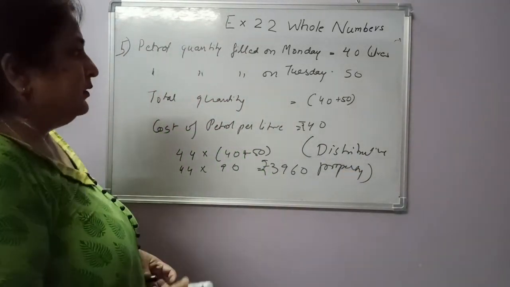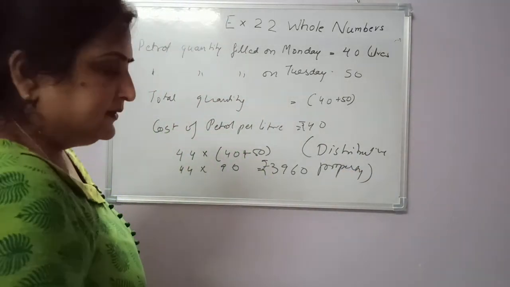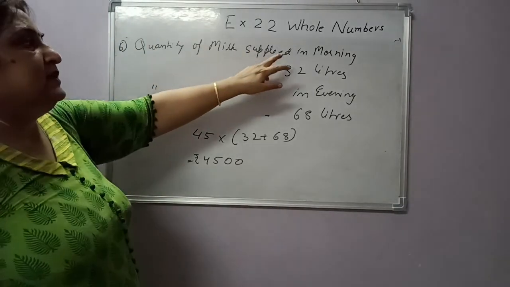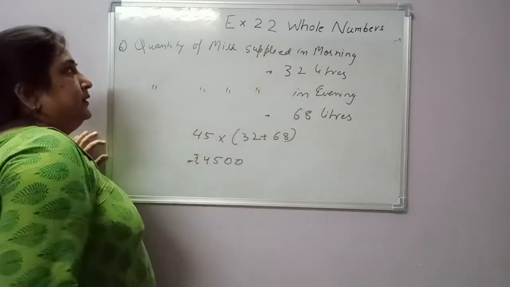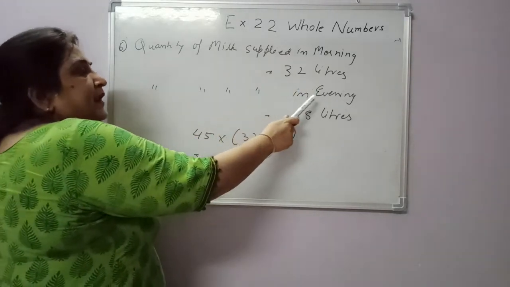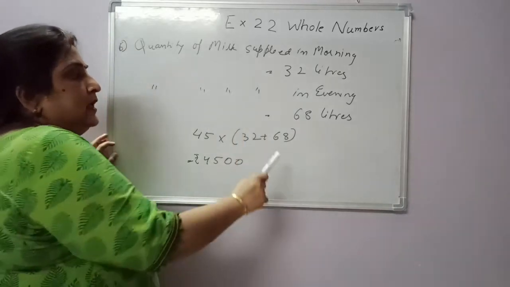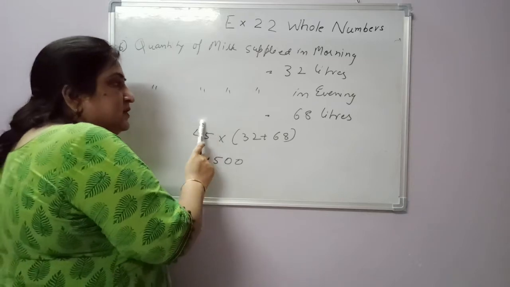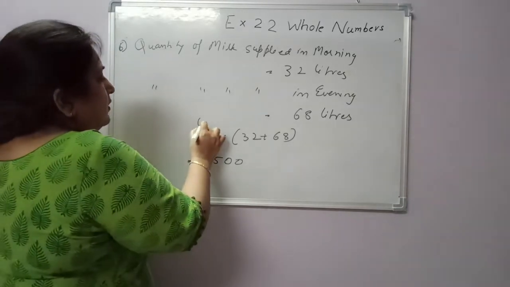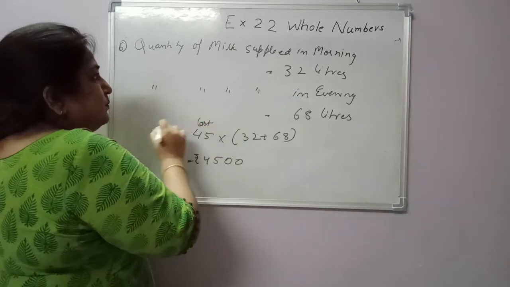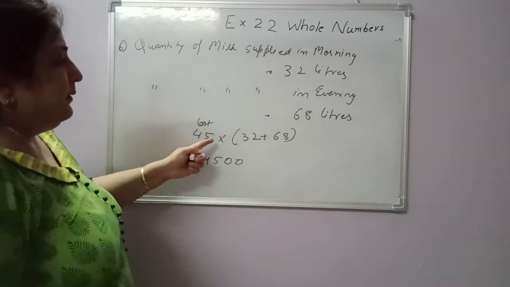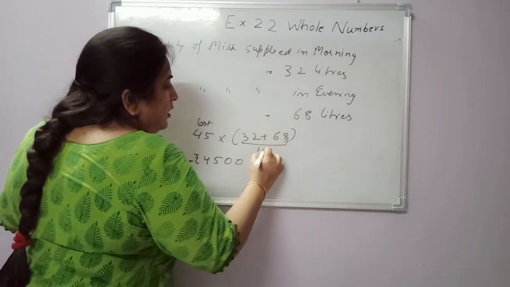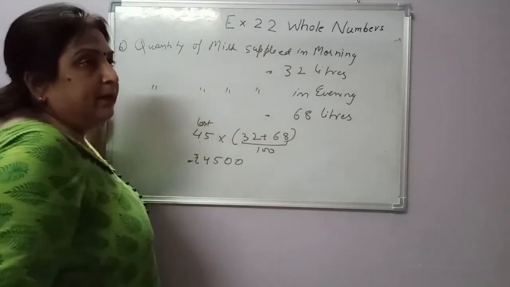Okay? Let's see the next question. According to this question, the quantity of milk supplied in the morning is 32 liters. The quantity of milk supplied in the evening is 68 liters. Add both of them, it becomes distributive, and this is the cost. Cost per liter of milk multiplied with this comes to 100. 45 multiplied by 100 gives us 4500.